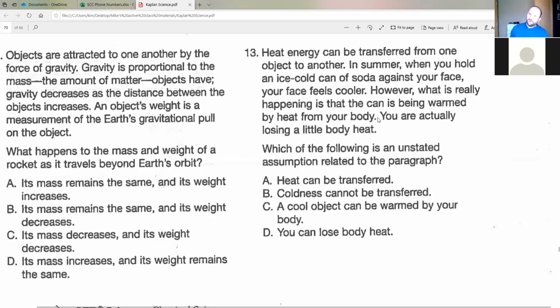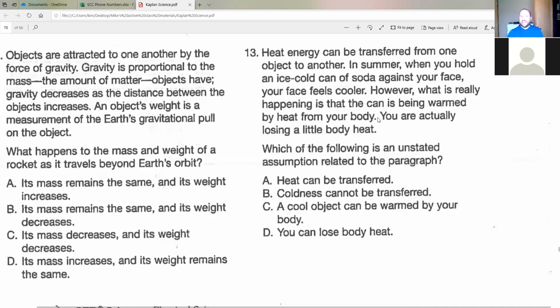So we don't even know what the right answer is, and we've already found it just by process of elimination, because A, C, and D are all things that are mentioned clearly in the paragraph. So when you break it down that way, the fact that B, maybe it makes sense to you, maybe it doesn't, it's the right answer, okay?